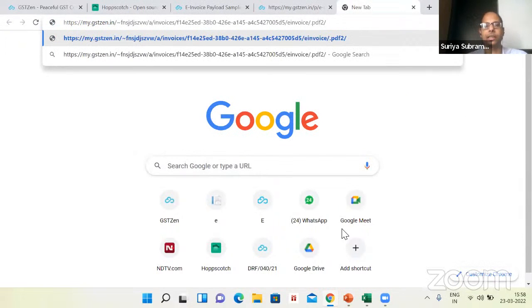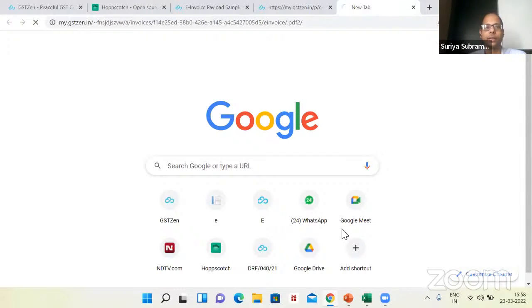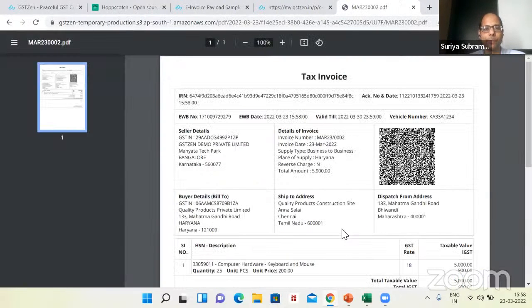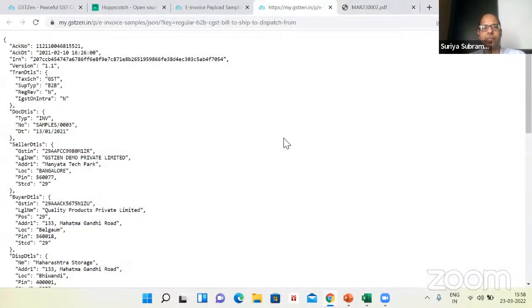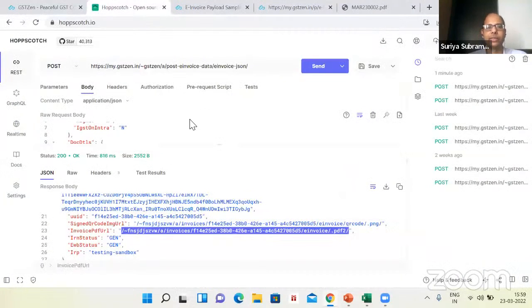So I just enter this URL along with the prefix, our website, which is my.GSTZen.in, and you will see the digitally signed invoice with the QR code with all the details. So that's all. This is how long it takes to generate e-invoices through any software. If you have the JSON constructed, you press a button, data will go through GSTZen, invoice will get generated.